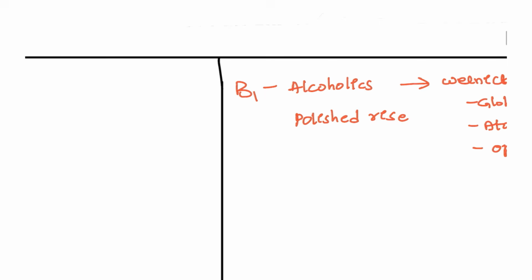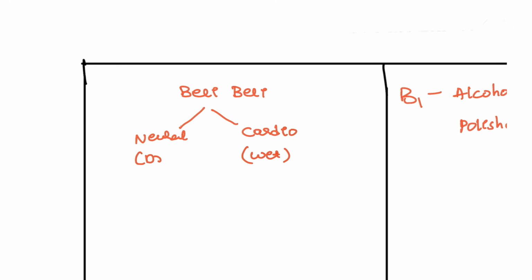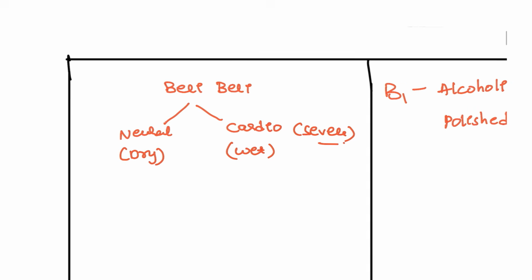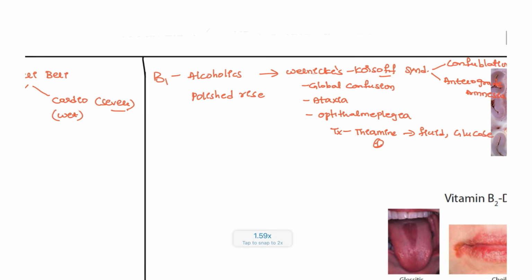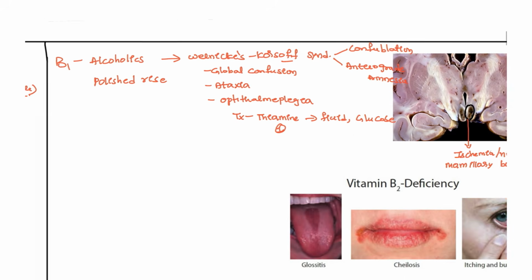Next, beriberi. These patients will present as beriberi. In beriberi patients, there are two types. One is the neural type and the other is the cardiovascular. Cardiovascular is known as wet beriberi, and neural is known as dry beriberi. Which is severe? The cardiovascular one. In childhood, congestive heart failure is considered very severe, right? So these patients will have the severe condition with the cardiovascular type of beriberi.